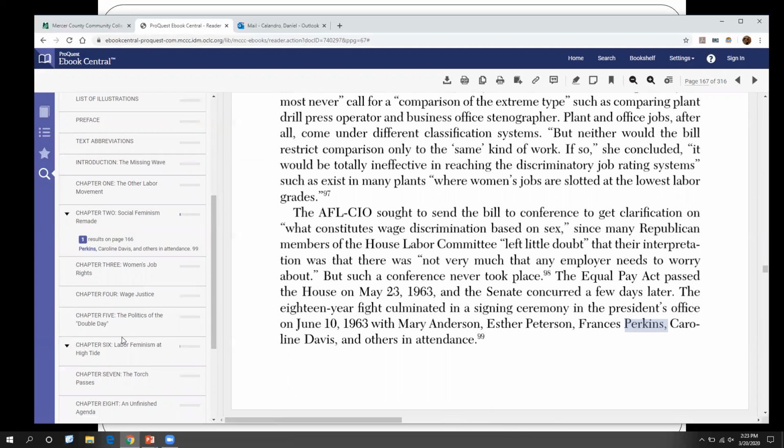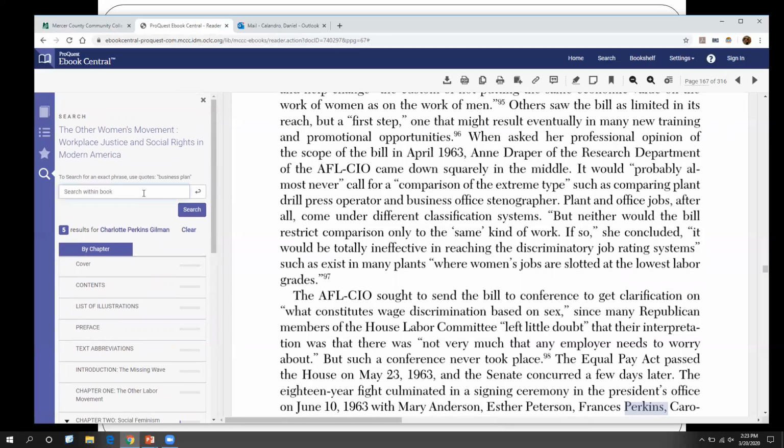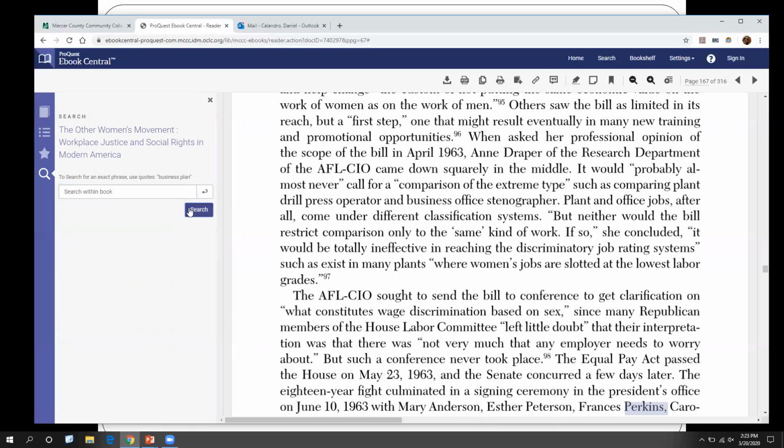If we scroll down here, chapter 6, it also says something, and we can go and we can take a look. So even though it didn't find the exact person that we want, that's okay. We can make it do it by putting that person's name in quotes, just like we did in our database search. All right, Charlotte Perkins Gilman does not appear in there, so that's okay.